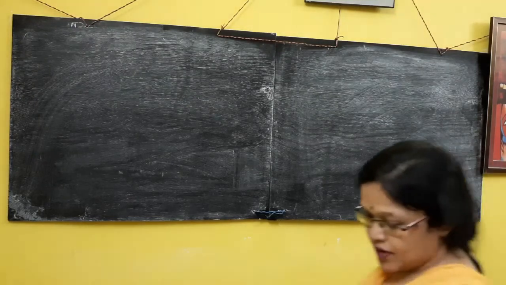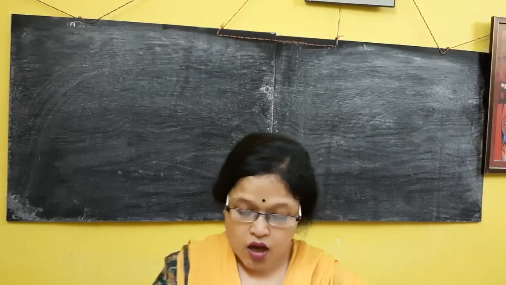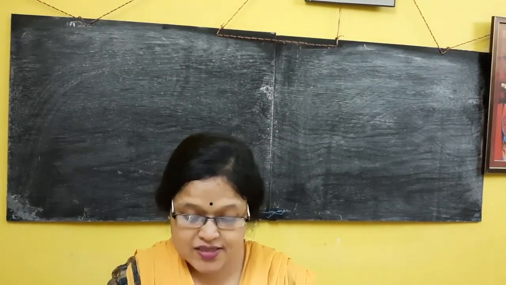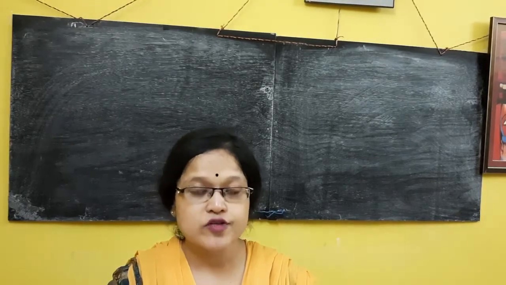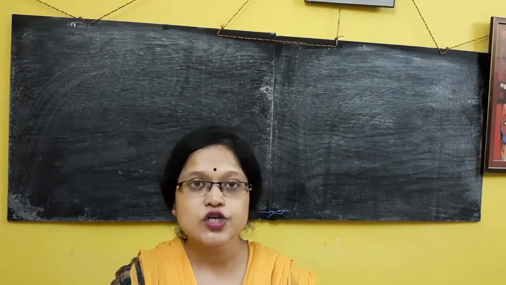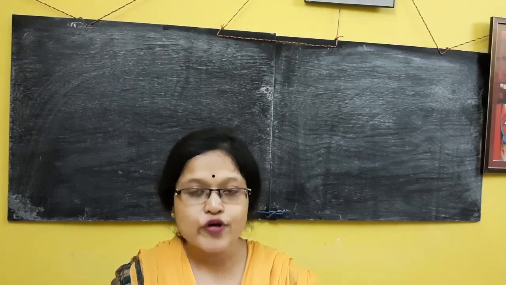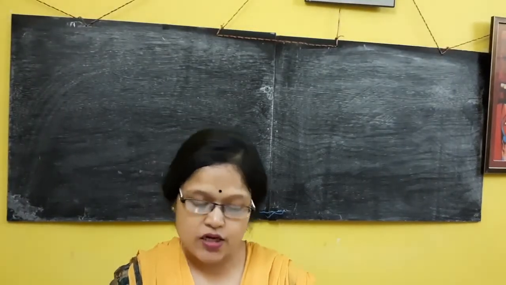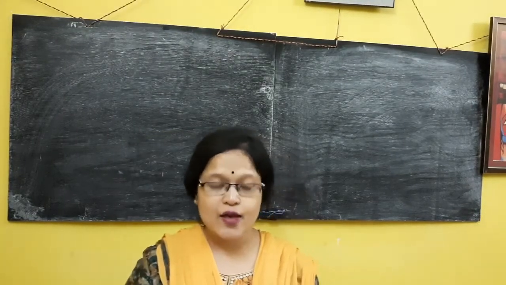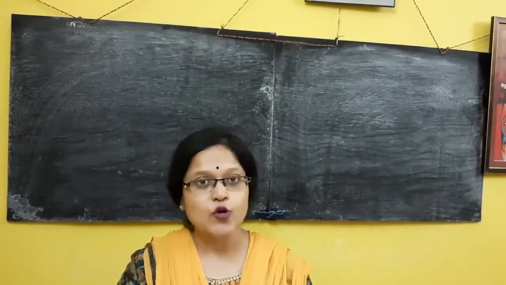Now coming to the next part of the revision chapter. Next question is: what is the minimum distance for clear vision? As we know, the minimum distance for clear vision of the human eye is always 25 centimeters. Remember that.